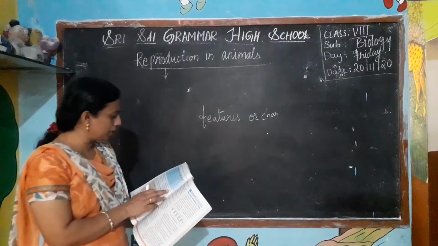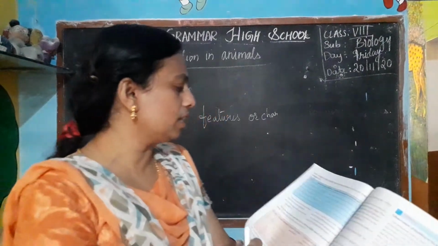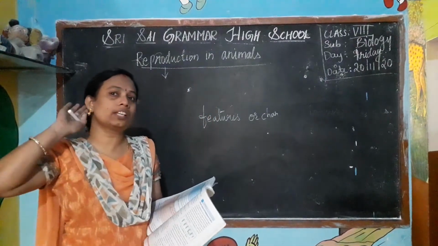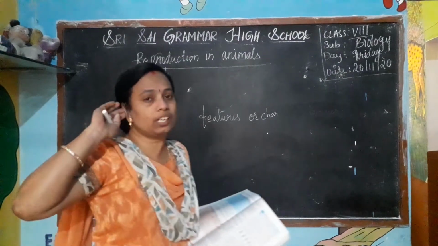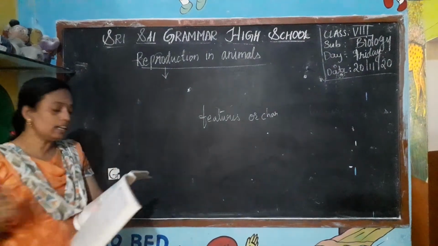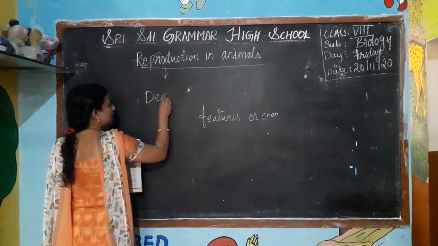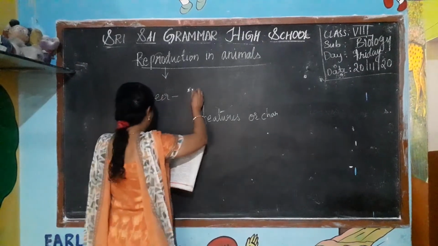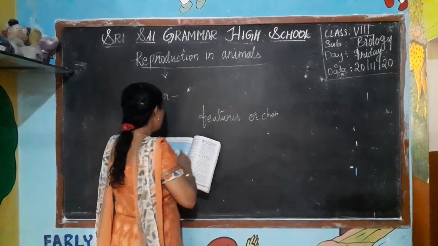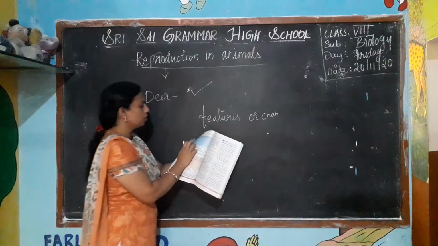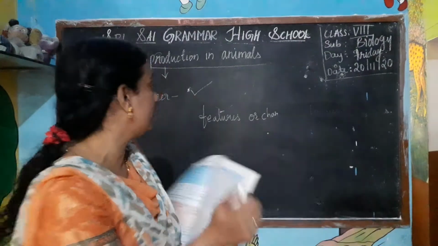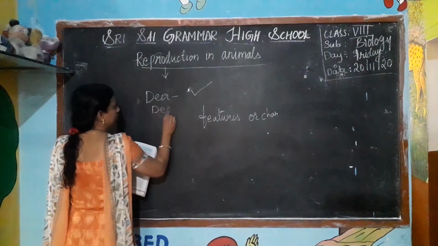See here, they have given a table. They have to find out which animals have external ears. External ears means the ears are shown outside. So which animal has the external ear? Deer have the external ears. Just tick it here. Where do you write the animals? Right here, you write the deer in this page.